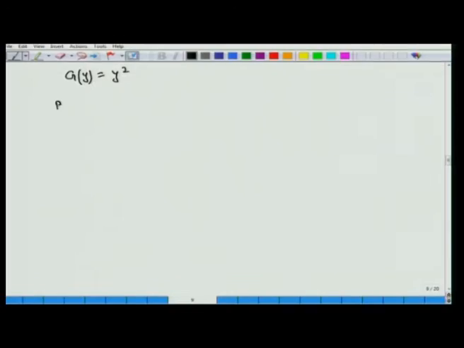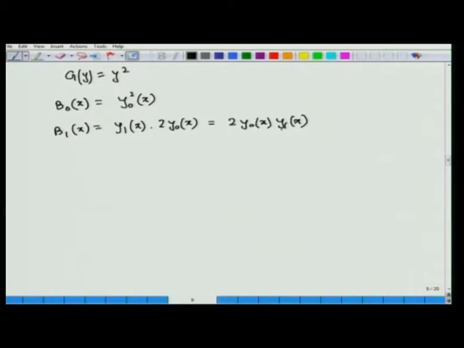So, as per the results that we have written, b0(x) is equal to y0²(x), b1(x) is equal to y1(x) into 2y0(x). Here g(y) equals y², g dot(y) equals 2y, and this 2y evaluated at y0(x) gives 2y0(x). So, therefore, b1(x) will be 2y0(x) into y1(x).